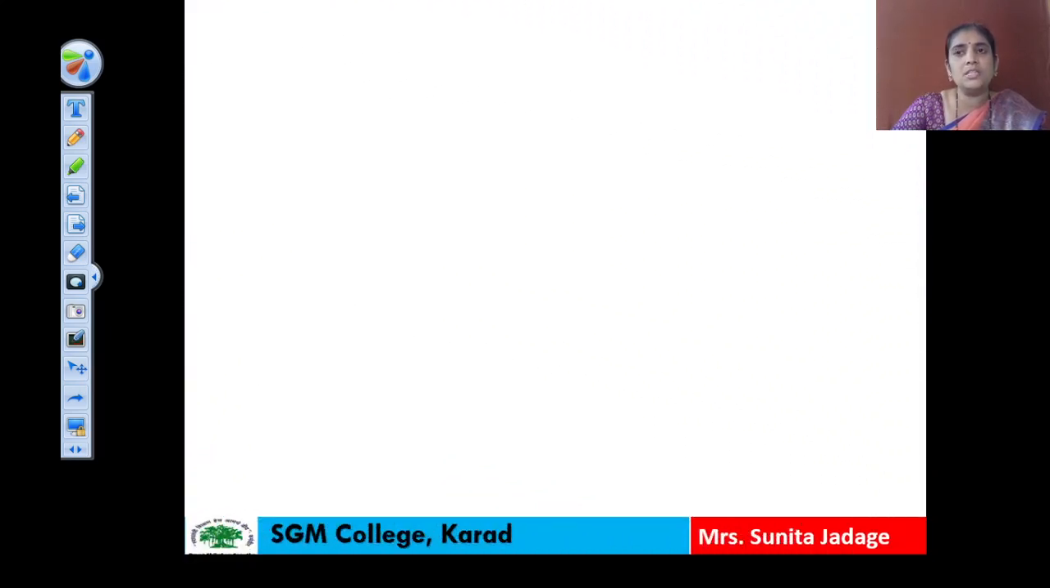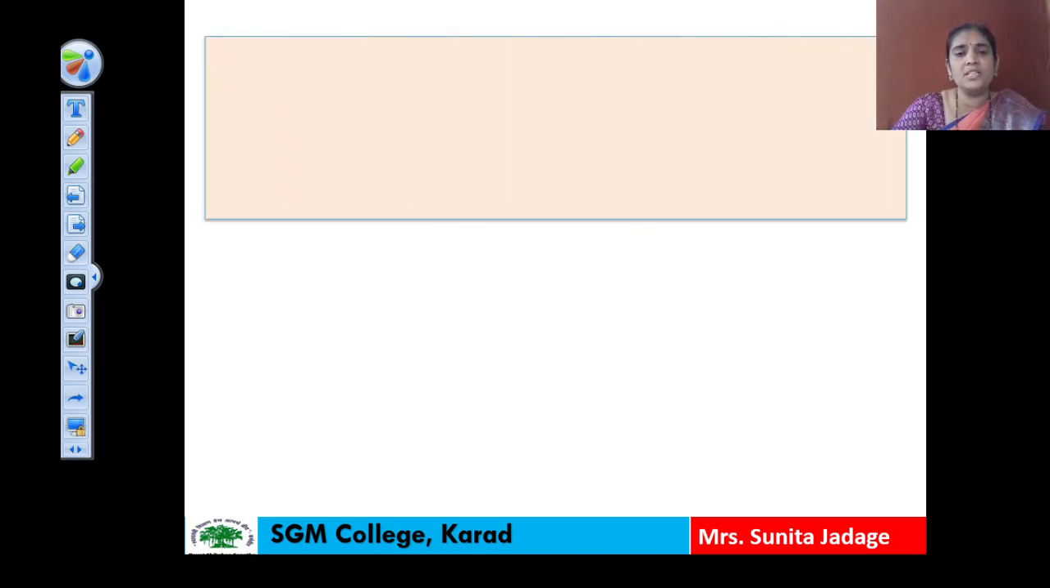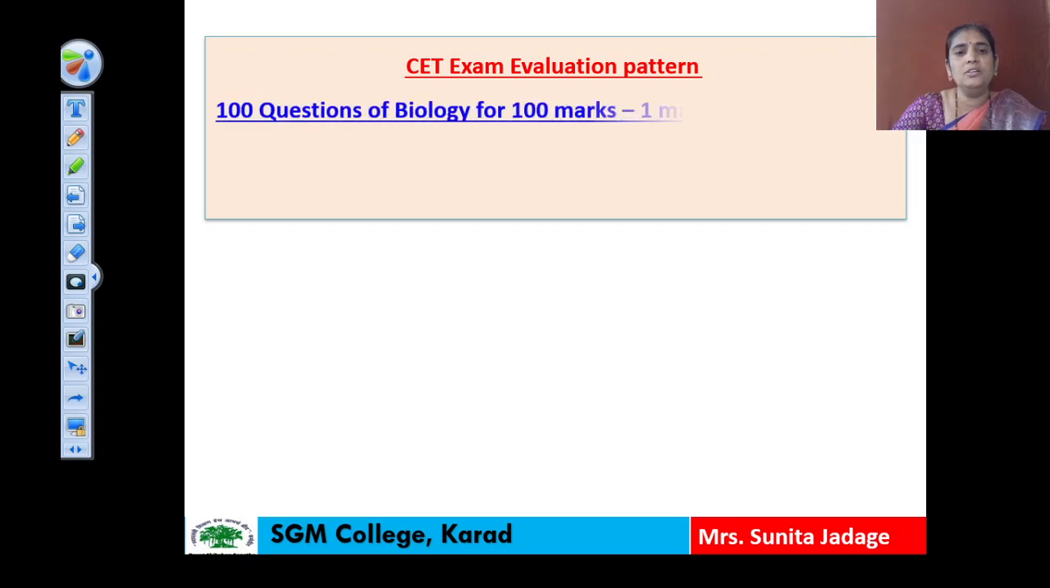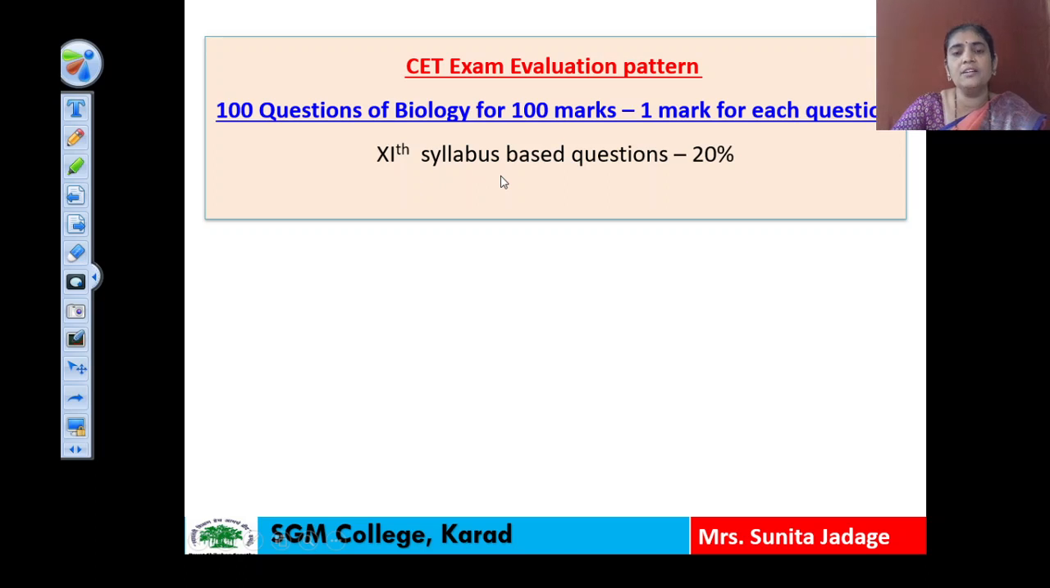Okay, now this subject biology is also important for the different competitive examinations. So in the CET exam, what is the question paper format of this biology subject, that we have to see here. So in the CET exam evaluation pattern, 100 questions of biology for 100 marks will be asked, 1 mark for each question. So the 100 questions which were asked in the CET exam, 20% questions are based on the 11th syllabus, and the remaining 80% questions are based on the 12th syllabus.